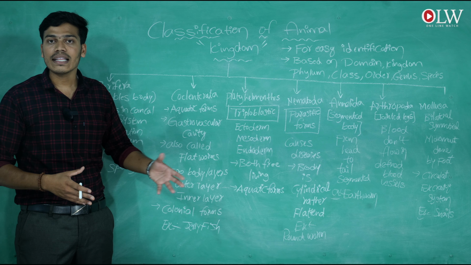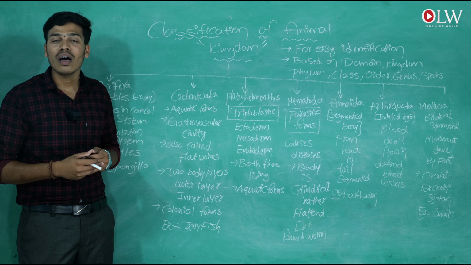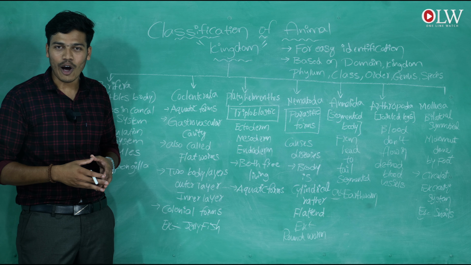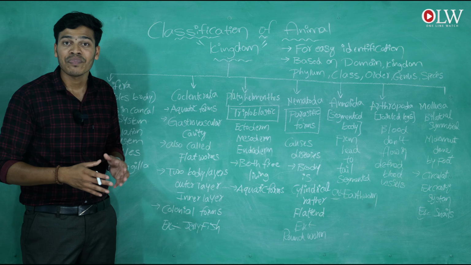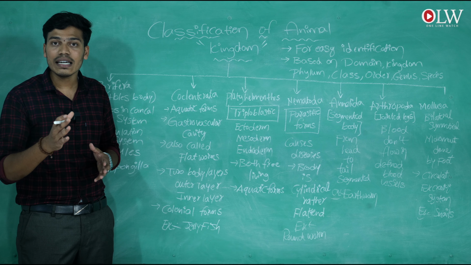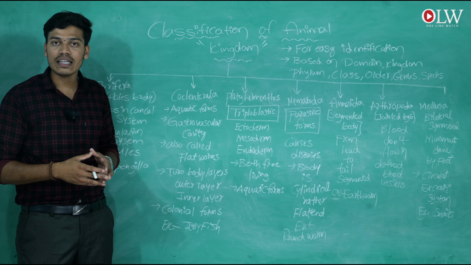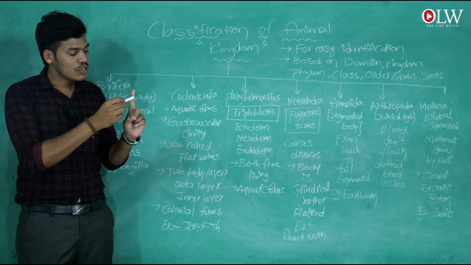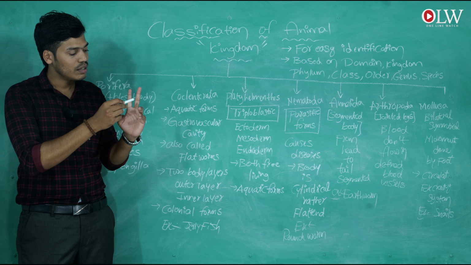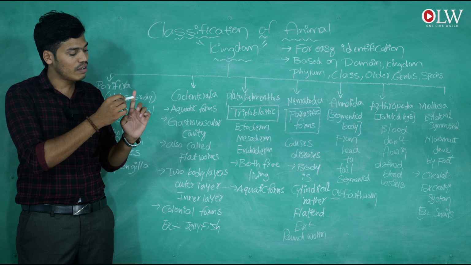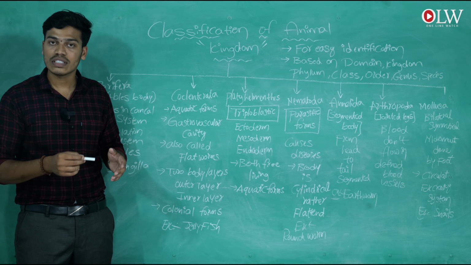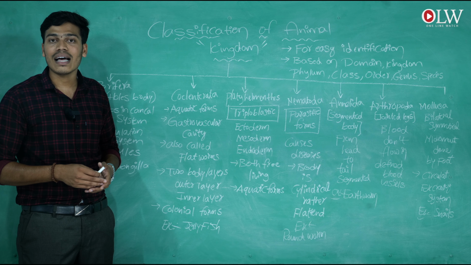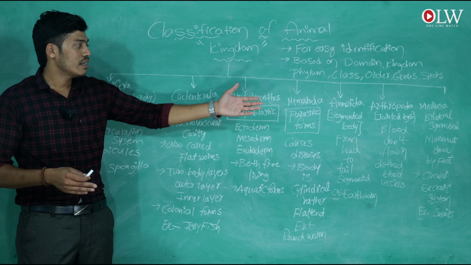For example, the earthworm. How many of you are observing the earthworm? When you observe the earthworm clearly, the body has segment-like structures. Similarly, when you observe your fingers, the finger has segments, with foldings. In the same way, earthworms also look like this. That's why they are categorized into the annelids.